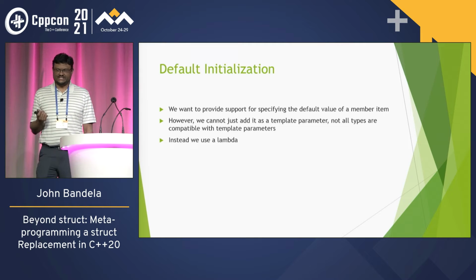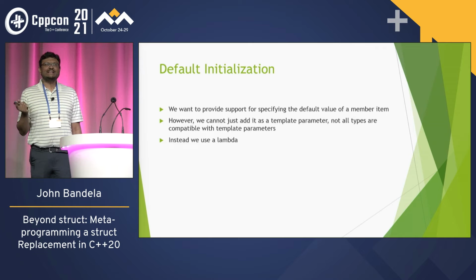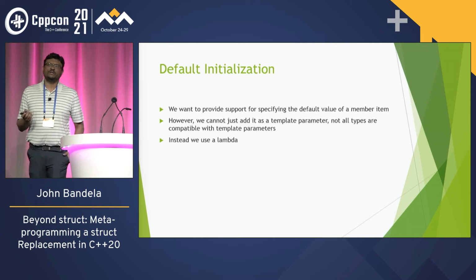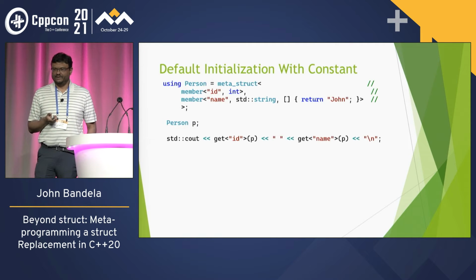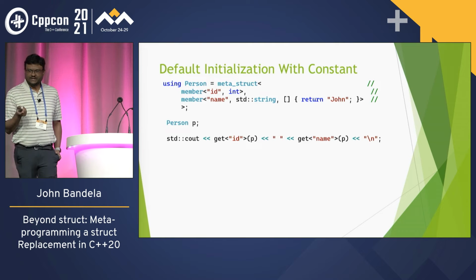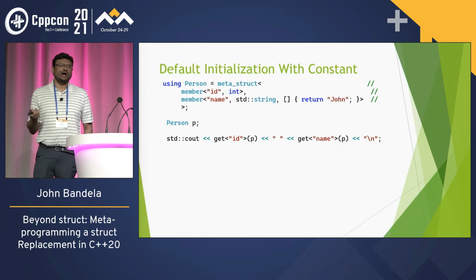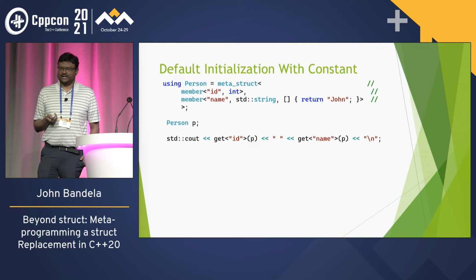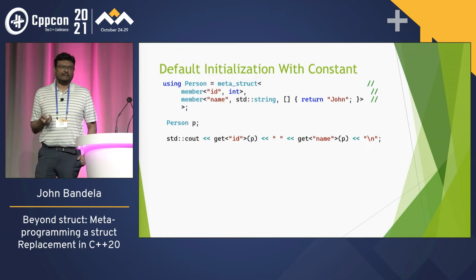Stuff in C++ is tongue twisty. We'd be tempted to add it just as a template parameter, saying we've got non-type template parameters, but we can only put in some, and things like std::string don't work there. So what we can do in C++20 is actually use a lambda there. For person, we can say name, the default value is John, return John. So the lambda can be passed in, and we can return any value that we want out of it. So the name will be John and the ID will be, in this case, 0.